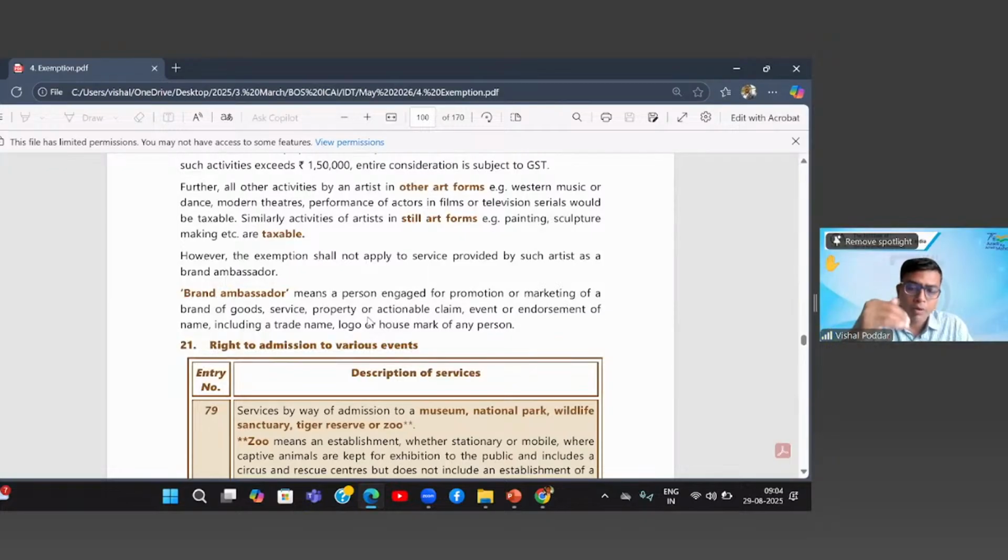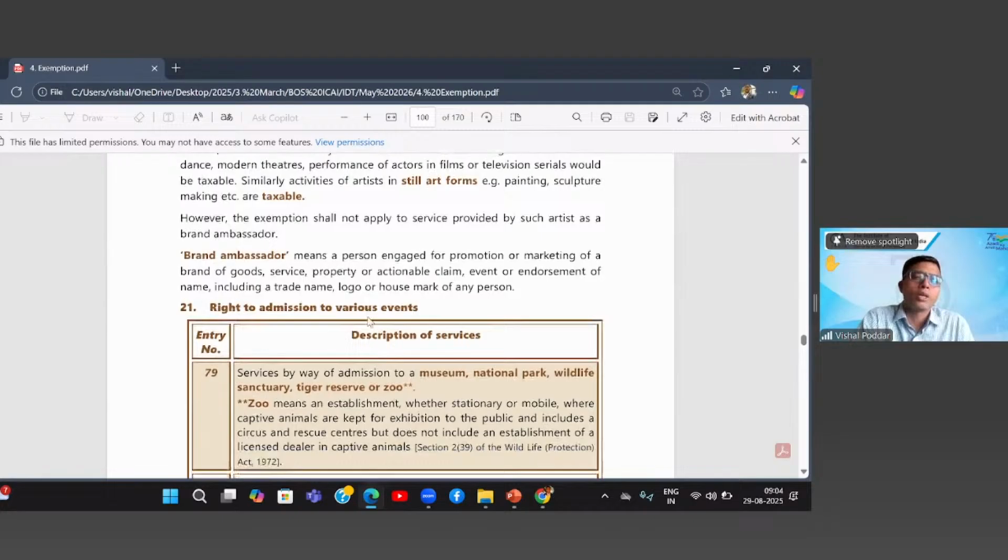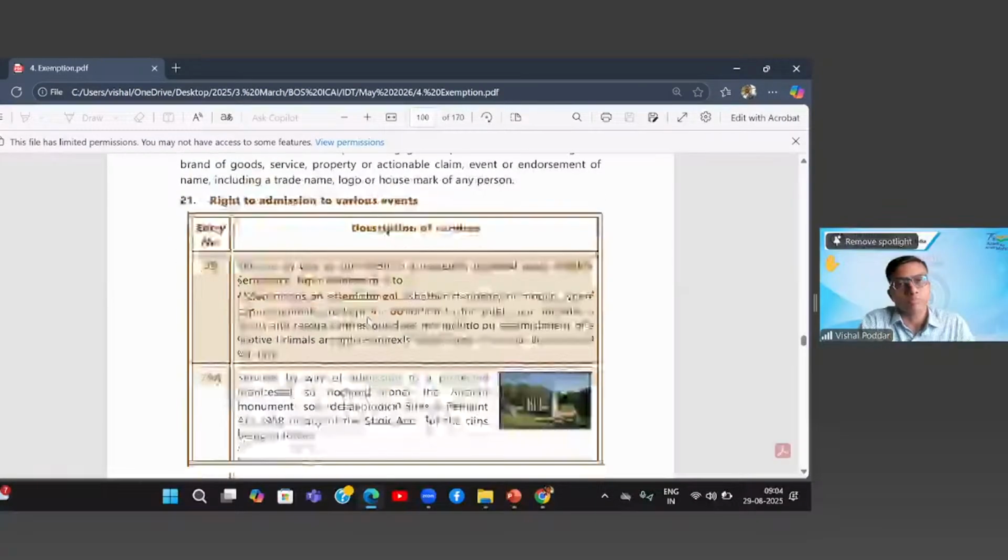Now, where she is performing the same art form, but she is performing as a brand ambassador because she has been invited over there in a Patanjali event or an event where Patanjali is one of the sponsors, and she is performing there as a brand ambassador of Patanjali, then irrespective of the honorarium, let us say she is charging 1 lakh only for that performance, that will also be taxable. So these are the different small points in this entry that you need to keep in mind.